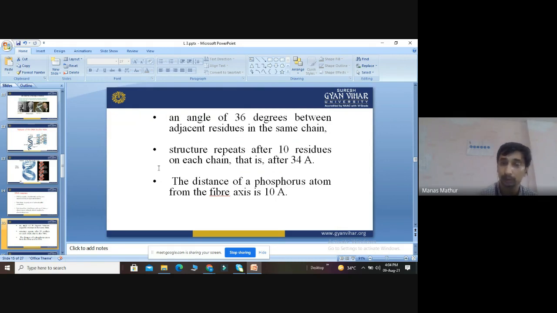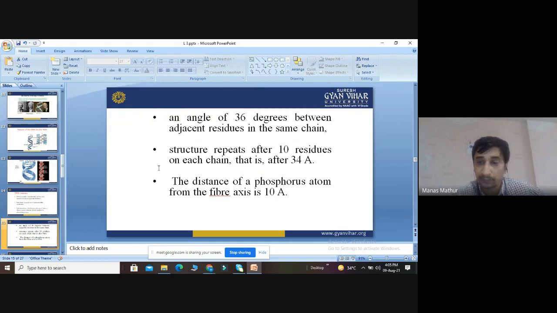I told you there are 10 repetitions, meaning 10 turns, and the total length is 34 angstrom, so each turn is 34 divided by 10, that is 3.4 nanometers.